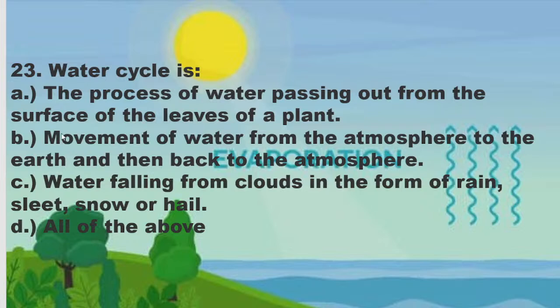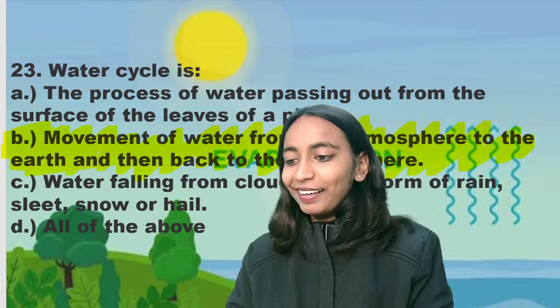Water cycle is the movement of water from atmosphere to earth and then back to atmosphere. This is water cycle. Yes, correct everyone. These are the correct answers. The circular movement of water from earth to atmosphere, then back to earth and back to atmosphere, that is called the water cycle. What do we call it? इसको हम कहते हैं water cycle. So good everyone. Correctly answered.